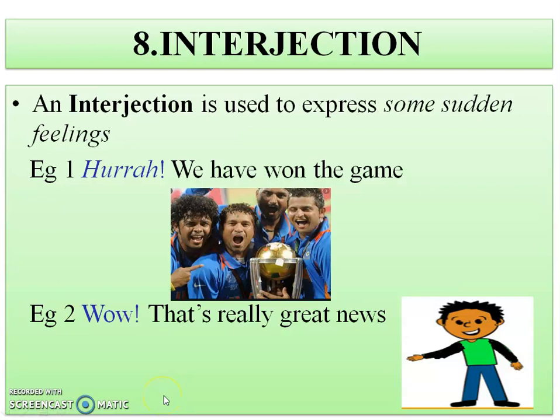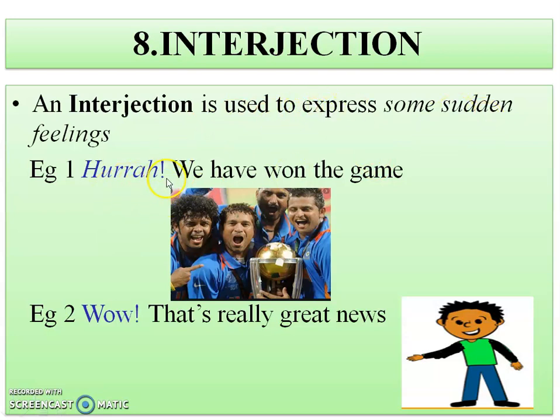The last but not the least is the interjection. So what is an interjection? Interjection is used to express some sudden feelings. Example, so an interjection is used to express some sudden feelings.